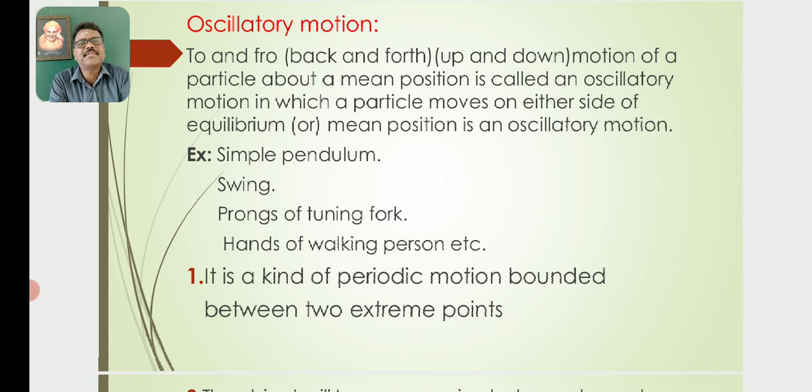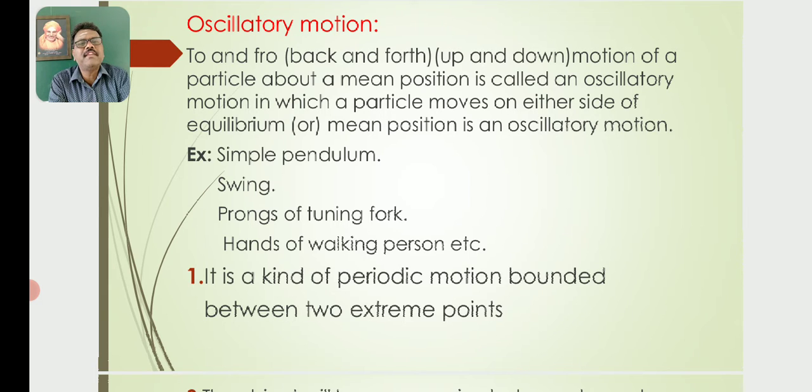The examples for oscillatory motions are a simple pendulum, a swing, prongs of a tuning fork, and hands of walking persons. So these are the examples for oscillatory motion.